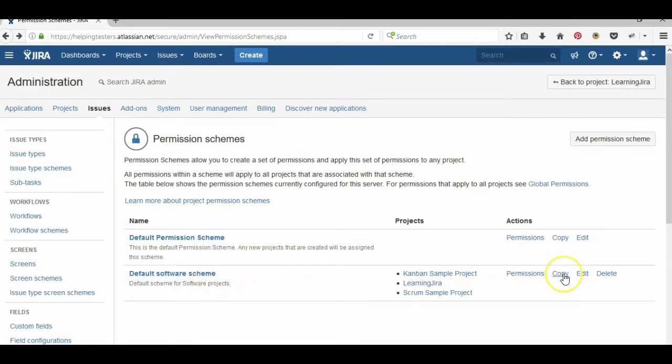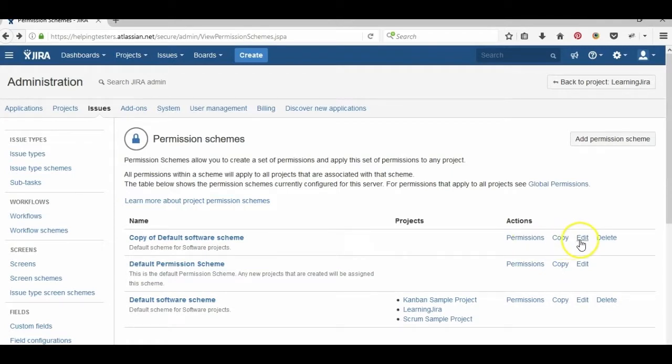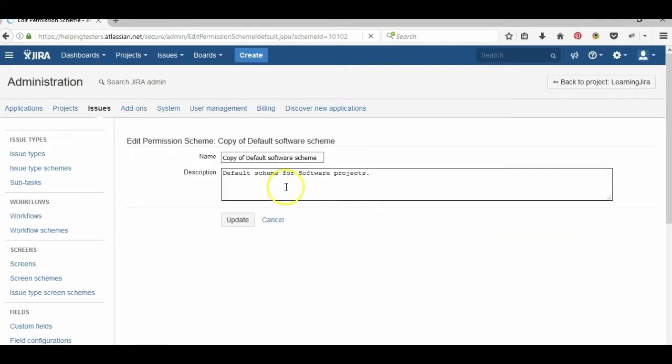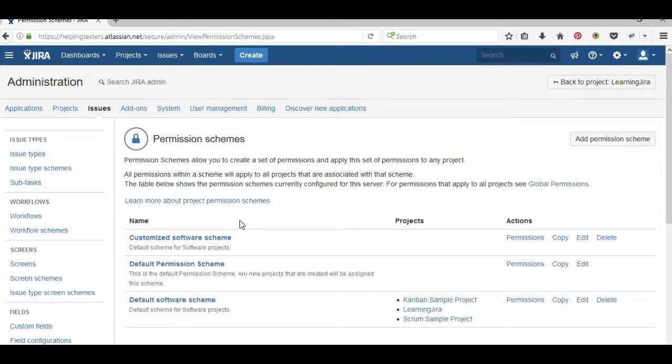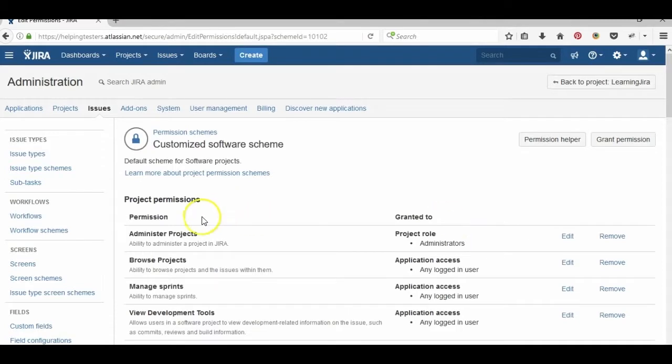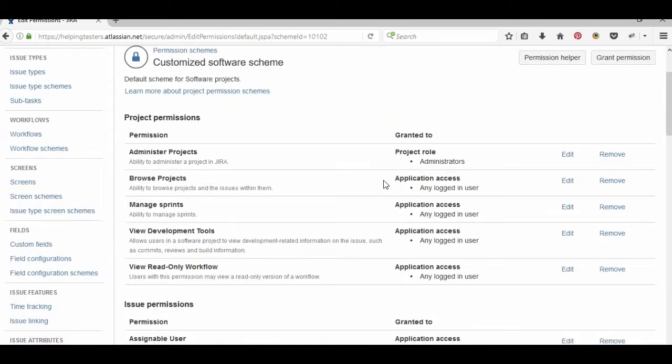So let us copy it and change the name. Let's say customized default scheme. As we know, a scheme is reusable, so let's make a customized software scheme which we will assign to the projects. Let's check the permissions. Administrator, okay, administrator has access. Browse projects, okay, everyone can browse projects.